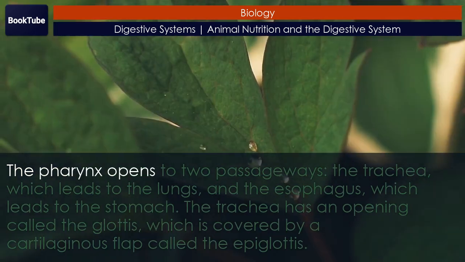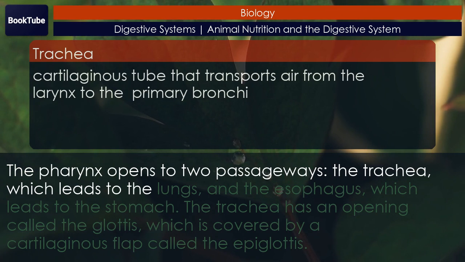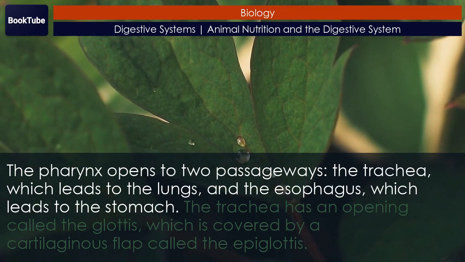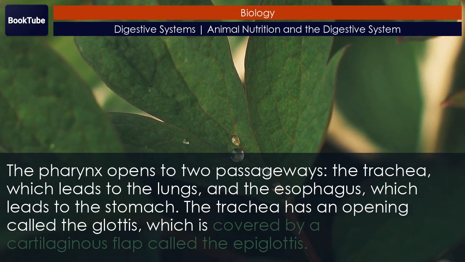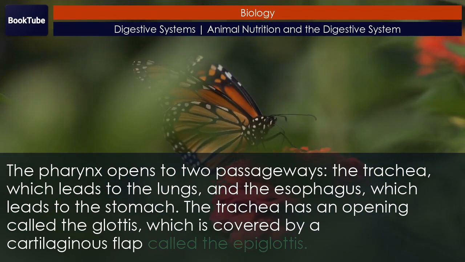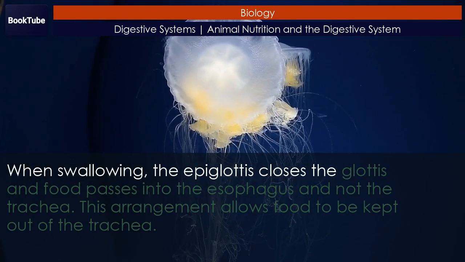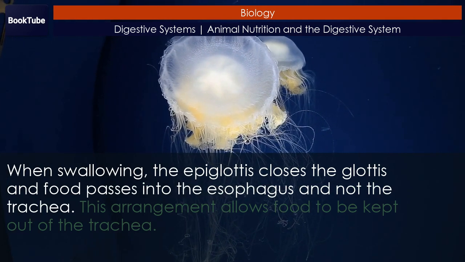The pharynx opens to two passageways: the trachea, which leads to the lungs, and the esophagus, which leads to the stomach. The trachea has an opening called the glottis, which is covered by a cartilaginous flap called the epiglottis. When swallowing, the epiglottis closes the glottis and food passes into the esophagus and not the trachea.